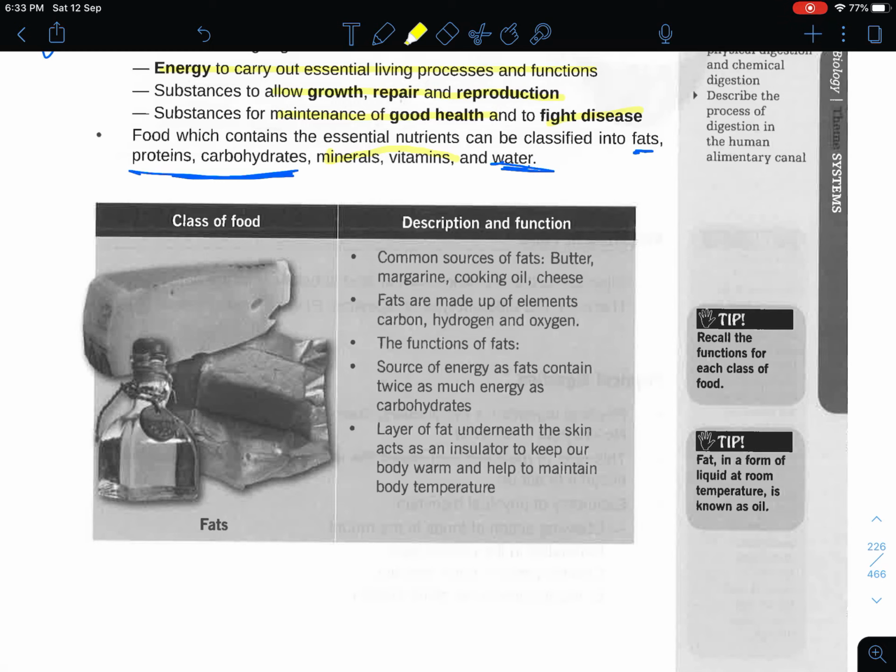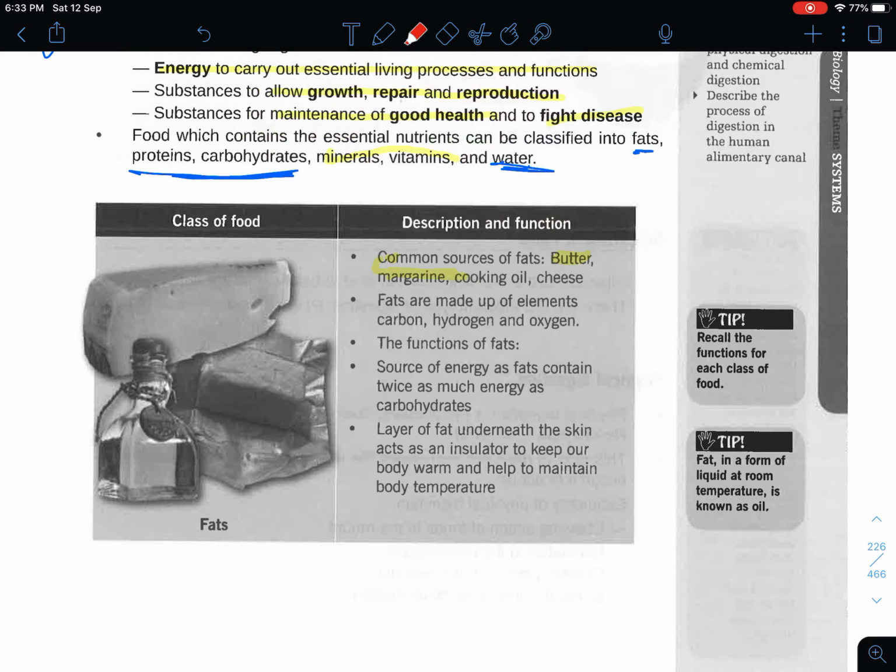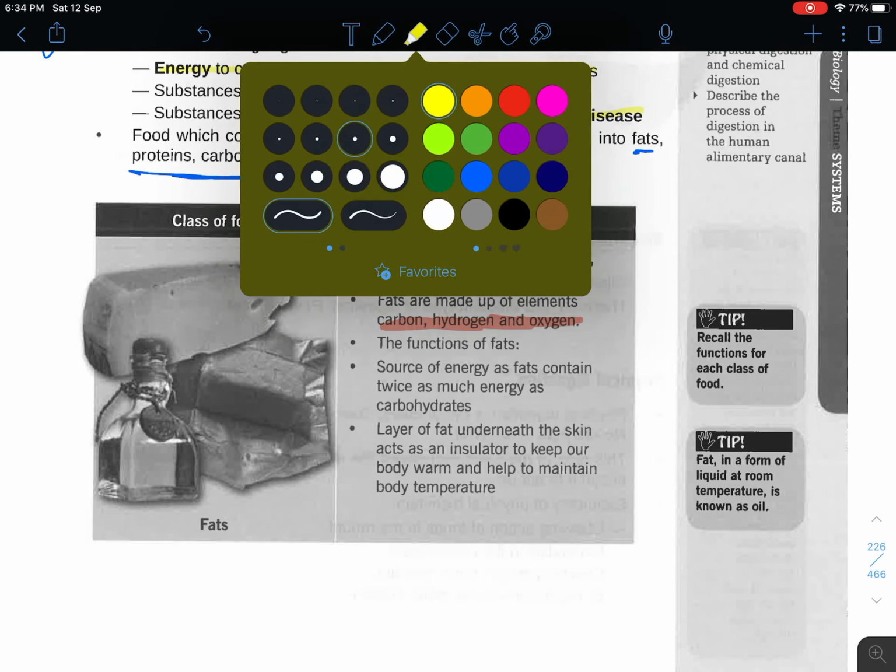So fats, what are actually fats? Fats are commonly found in your butter and margarine, and of course your cooking oil, even cheese. The three main elements that make up fat are your carbon, your hydrogen, and oxygen. Along the way, you also see that these are the three main elements that are present, except in protein, where it contains other elements as well.